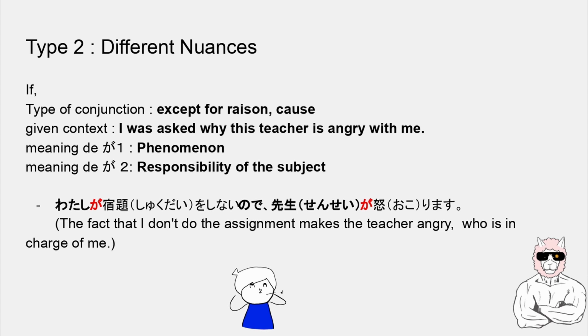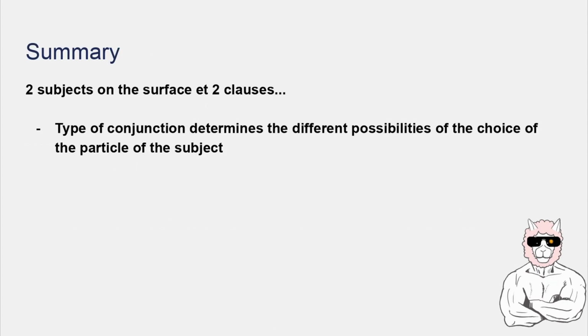And the last example, if the type of conjunction is not the reason or cause, and the given context is like, I was asked why this teacher is angry with me, and the meaning of first ga is phenomenon, and the meaning of second ga is the responsibility of the subject. The sentence 私が宿題をしないので先生が怒ります has the nuance like, the fact that I don't do the assignment makes the teacher angry, who is in charge of me.